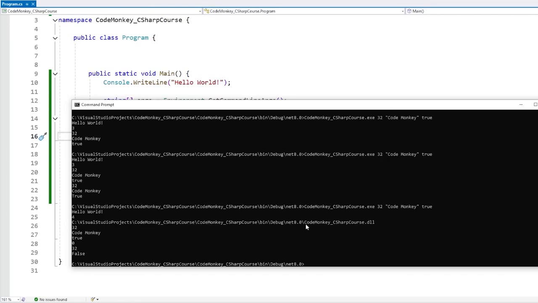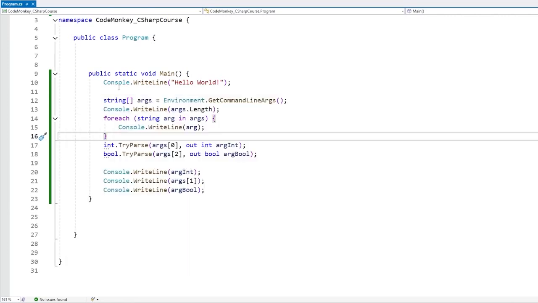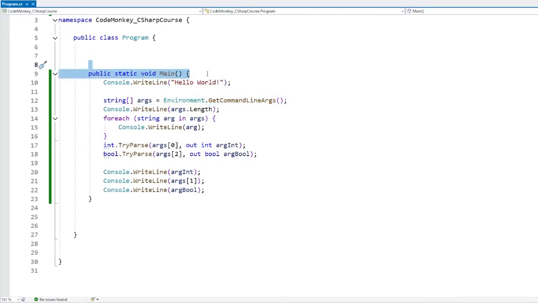And it worked, although we got one extra argument. The very first one is a path to the DLL. So you can either include it directly over here or grab it from this. And this can be quite useful if you don't have access to actually modify the main function. If you can't modify it and it's stuck with no arguments, you can still use this to grab whatever arguments were used.